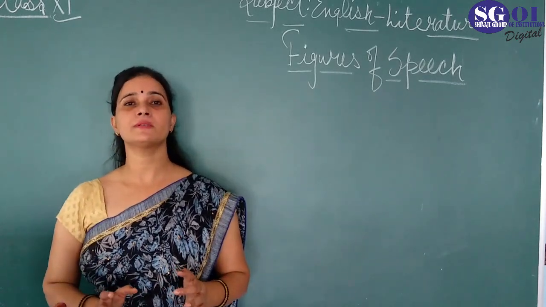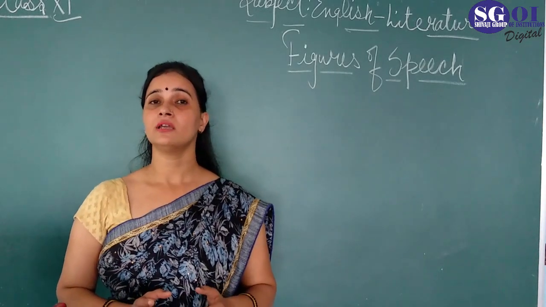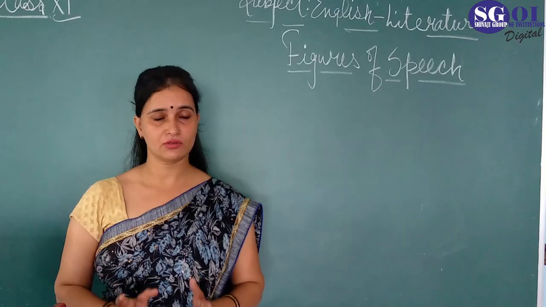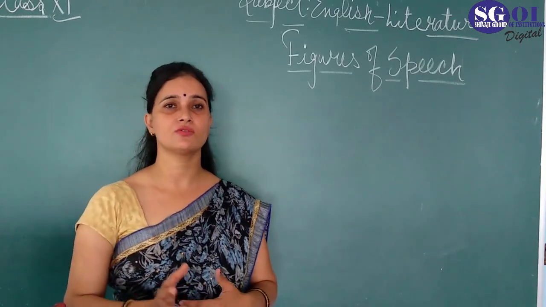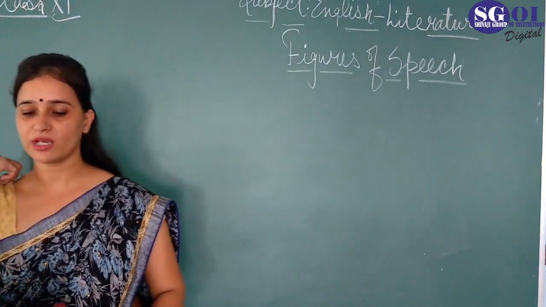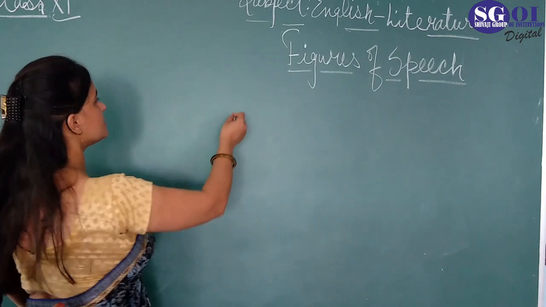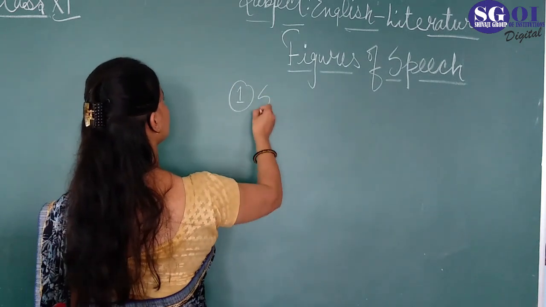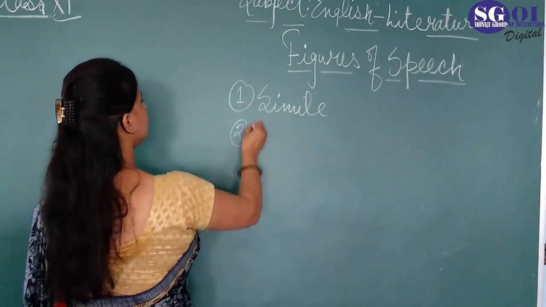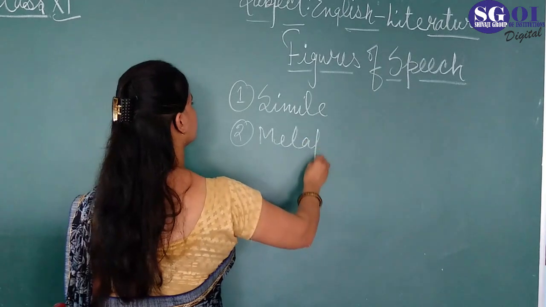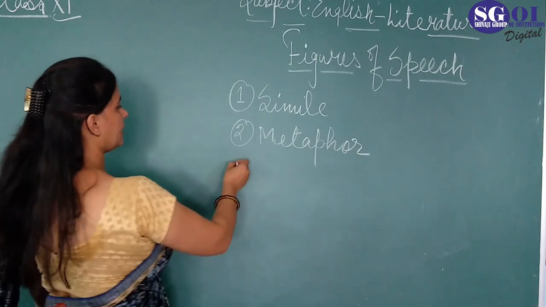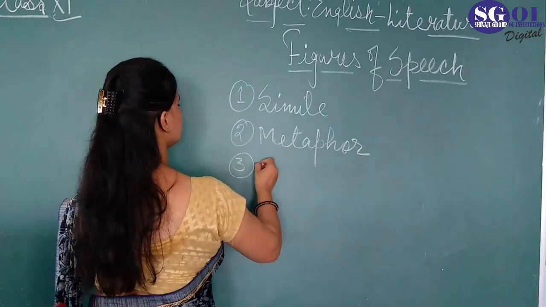So students, in your syllabus, your 30% syllabus is reduced. In your 70% syllabus, figures of speech is included. So 7 figures of speech are there. The first one is your simile. The second one is your metaphor, and the third one is your personification.